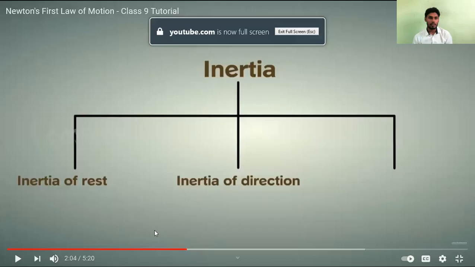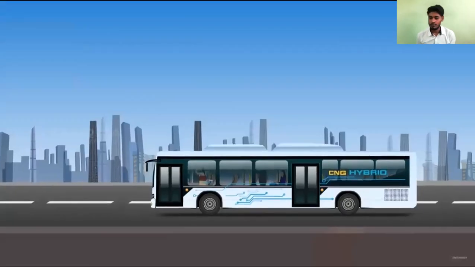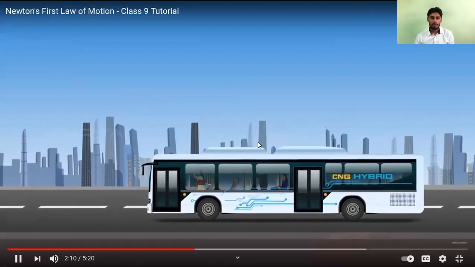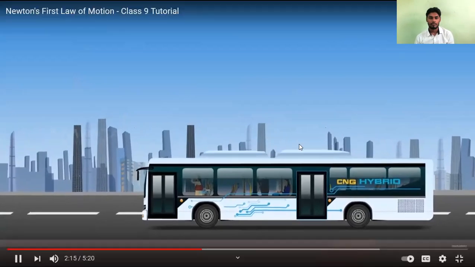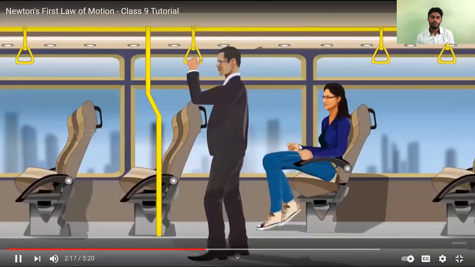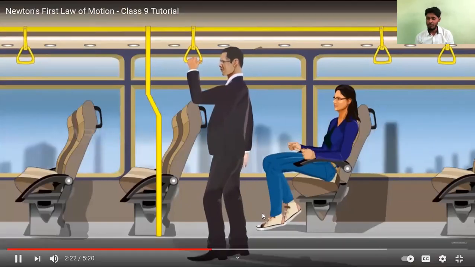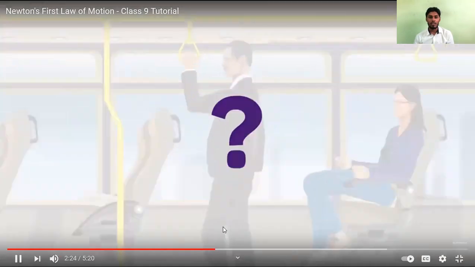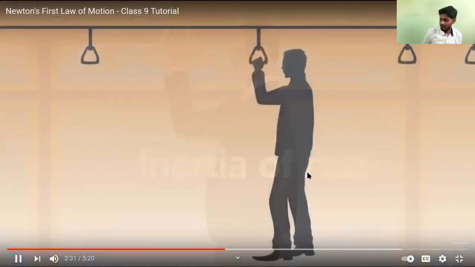All of you observe this. That is inertia of motion. Inertia of rest. Certain experiences that we have while traveling in a bus can be explained on the basis of the law of inertia. When a passenger is standing in a stationary bus that suddenly moves, the movement pushes the passenger backward. Why does this happen? This is due to the inertia of rest experienced by the passenger in the upper part of his body.